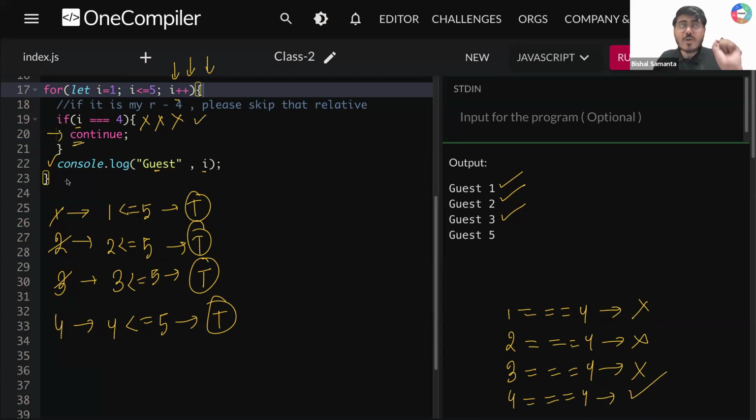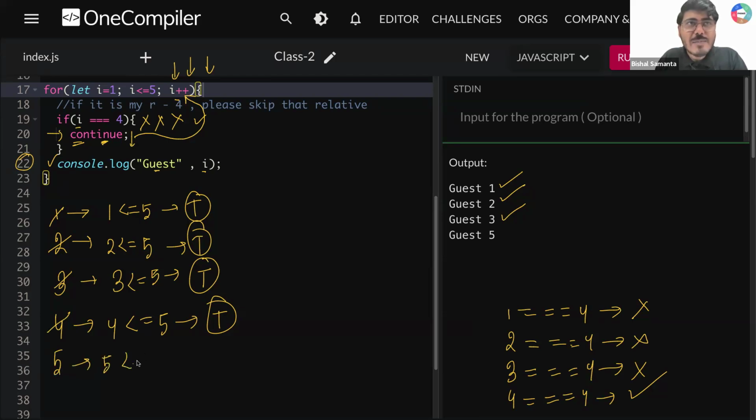Understand? Whenever you run continue, continue will not end your loop. Rather, continue will be skipping that iteration. It will not go below continue; continue will not run line 22. Continue will run and directly increment your I value by 1. So your I value will become I plus plus, 4 will become 5.